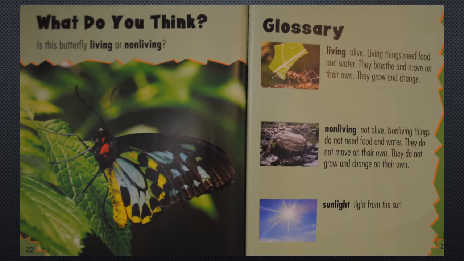Non-living. Not alive. Non-living things do not need food and water. They do not move on their own. They do not grow and change on their own. Sunlight. Light from the sun.